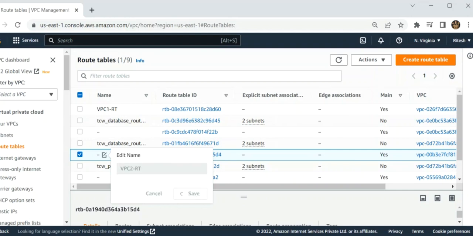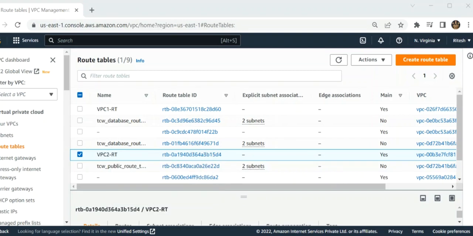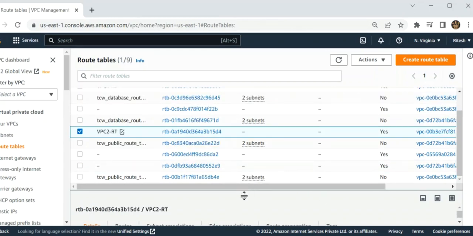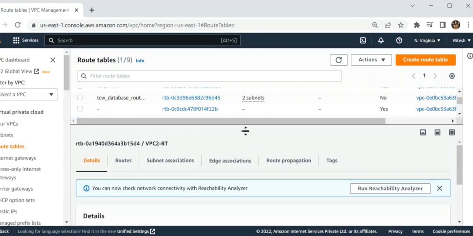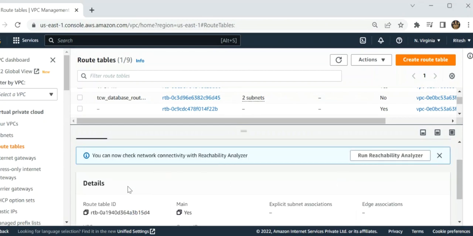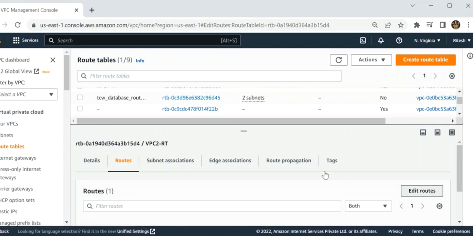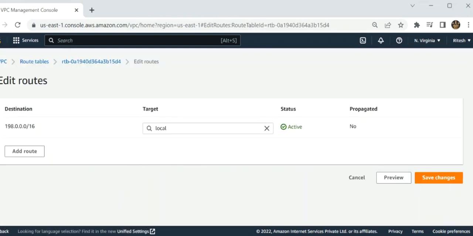Now I click on a particular route table for the VPC which was created. Now I click on routes over here. Edit routes. Now I have to add a route over here.